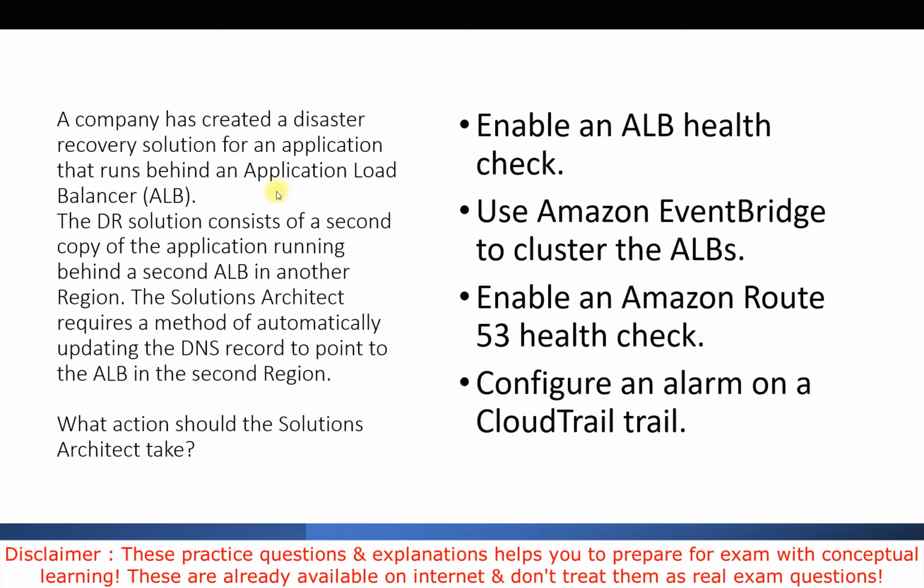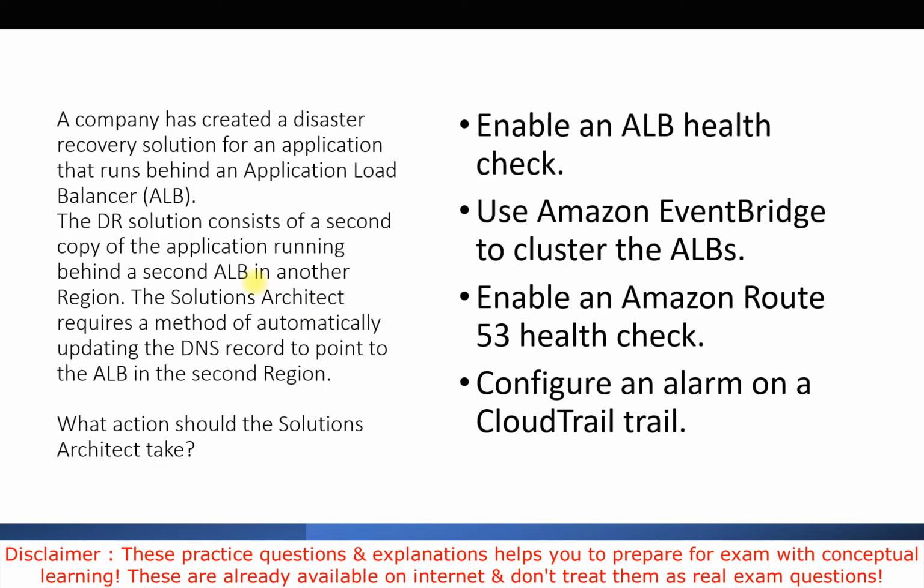So what exactly are they asking in the question? They created a disaster recovery solution for an application running behind a load balancer, and the DR solution consists of a second copy of the application, also running behind a second load balancer in a different region. The solution architect requires a method to automatically update the DNS record to point to the application load balancer in the second region.